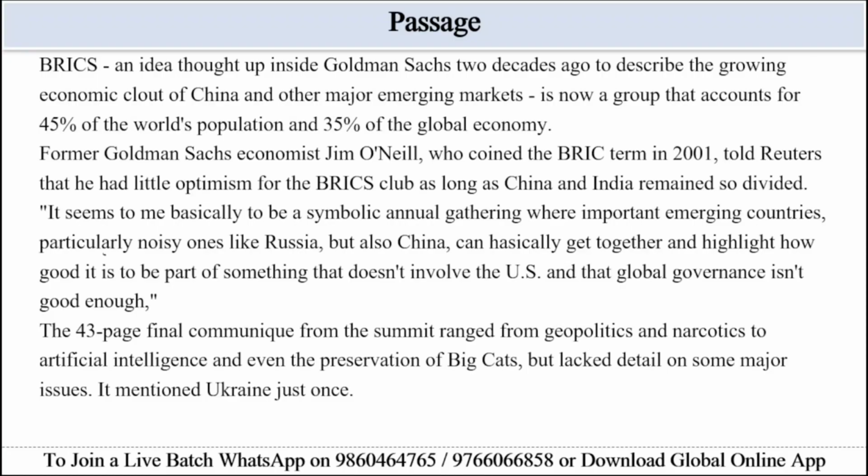However, the summit avoided deeper discussion on global crisis and mentioned Ukraine only once. In short, the BRICS summit reflected diplomatic engagement between India and China, support for local currency trade, and efforts to reduce reliance on Western institutions without any major breakthrough on pressing global issues. Let's see the MCQs which were asked on this passage.